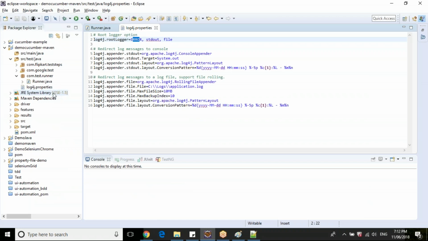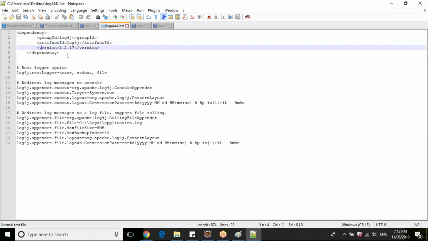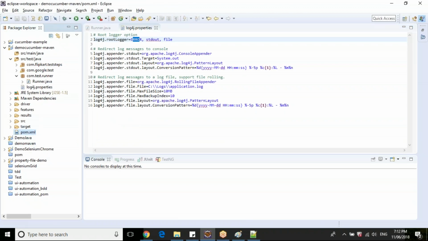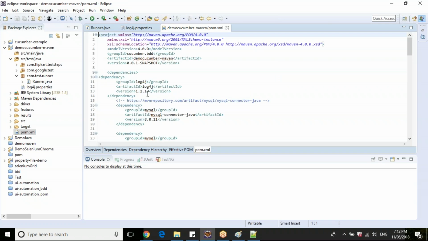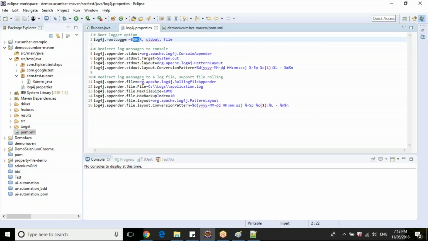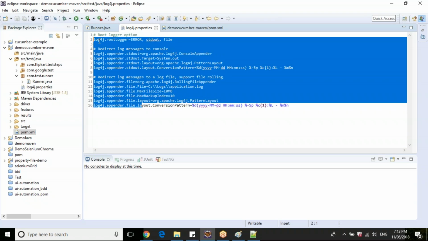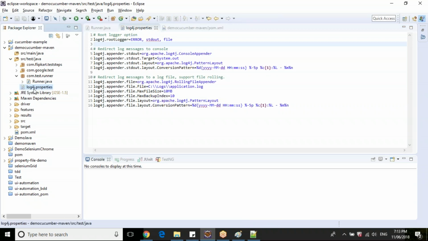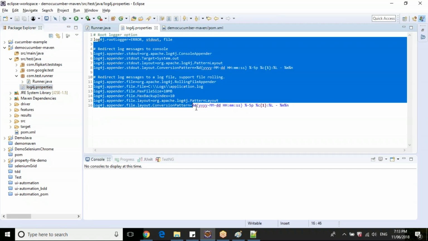So to work with log4j, you need to download the jar file. This is the Maven dependency to download that particular jar file. We have provided that Maven dependency in the POM. So this is the log4j, and we have provided it in the POM. Once you create that dependency in your project, the next step is you need to create a property file named log4j. Your name should be as it is, guys. Otherwise, it will not recognize the properties to be used by your logger.